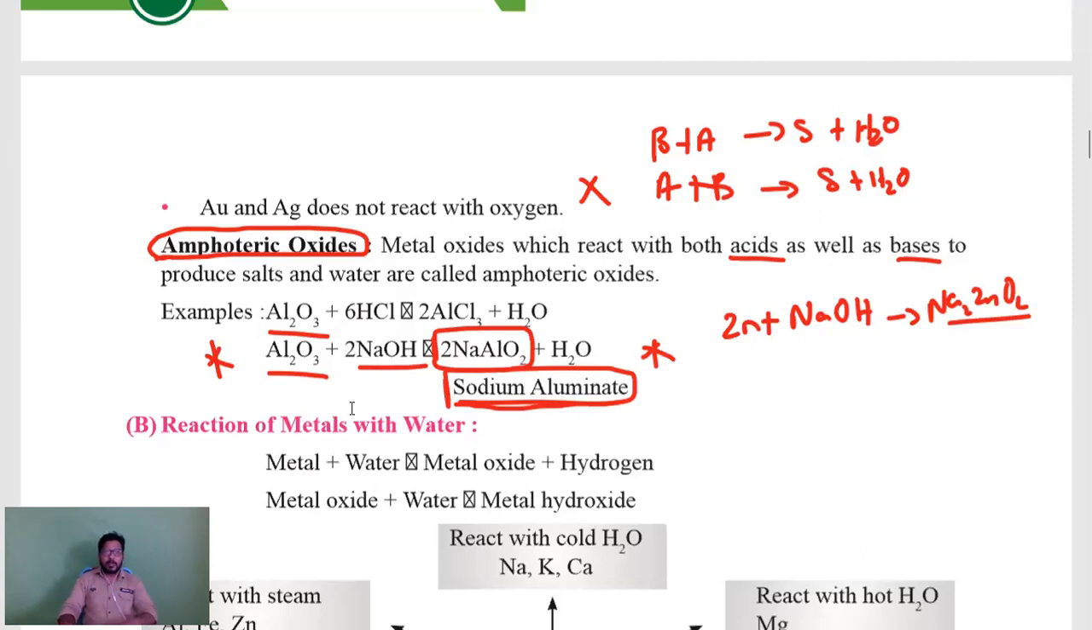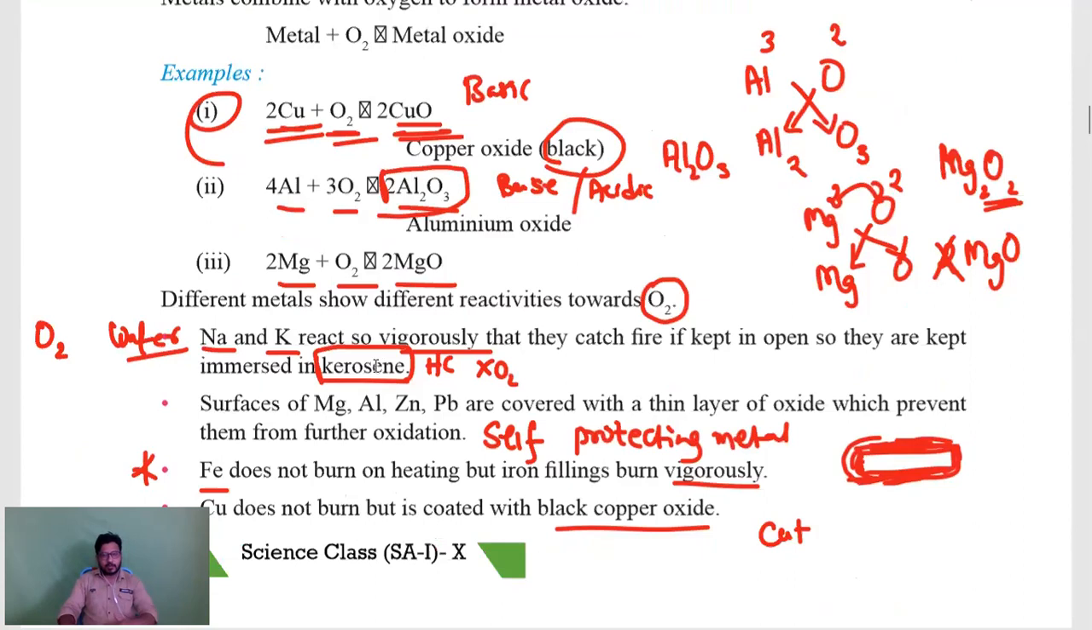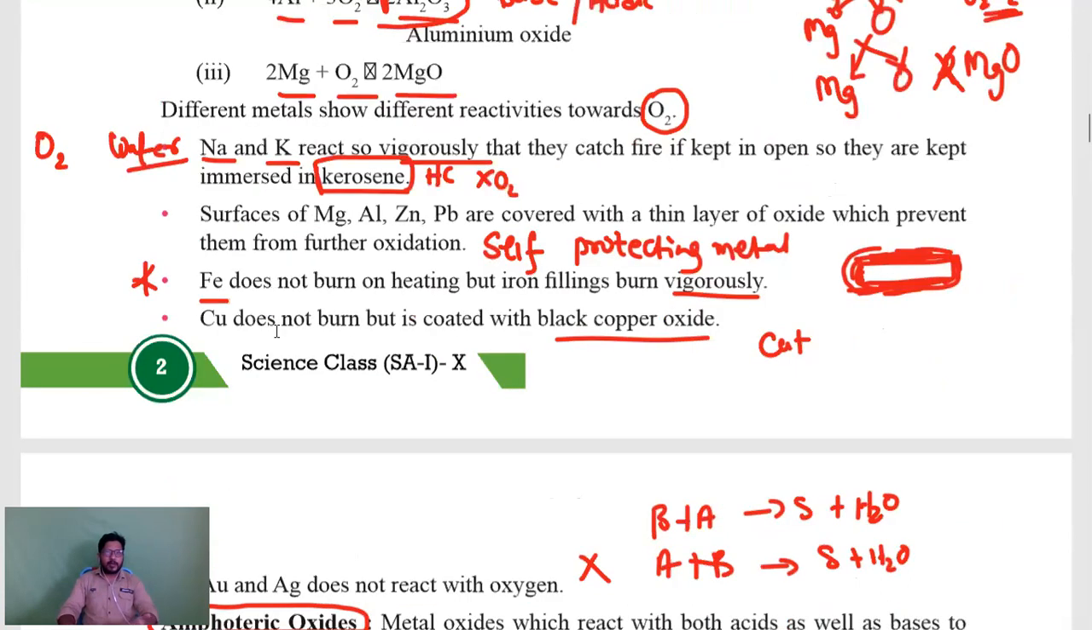So that's it about metal reacting with oxygen. Metal plus oxygen gives metal oxide. Metal oxides are basic in nature. A few metal oxides will have acidic nature also. Those are known as amphoteric oxides. Example, aluminum oxide and zinc oxide. And here different rates will be there. You have to remember these 4 points.